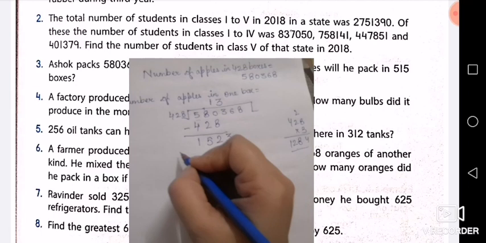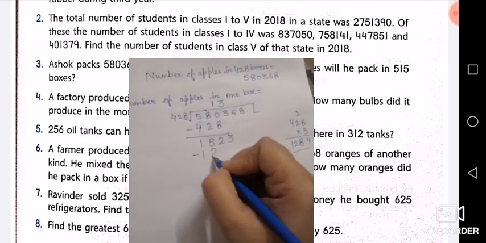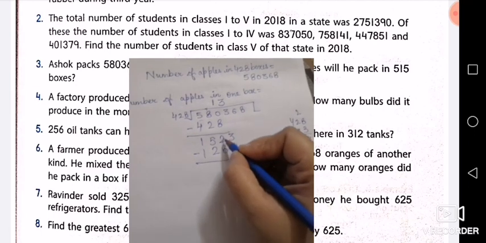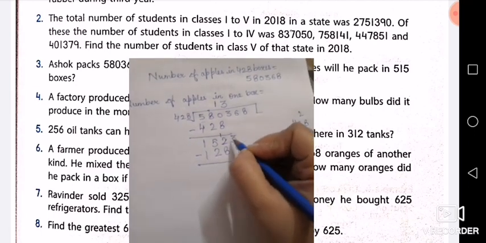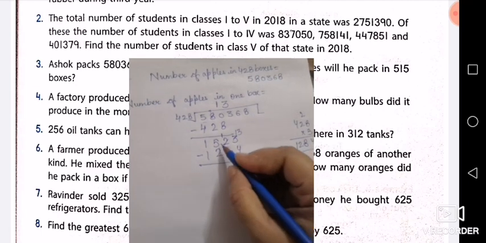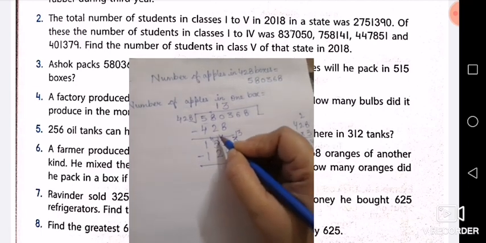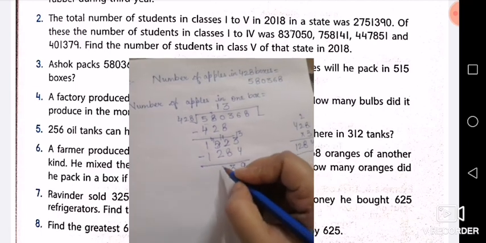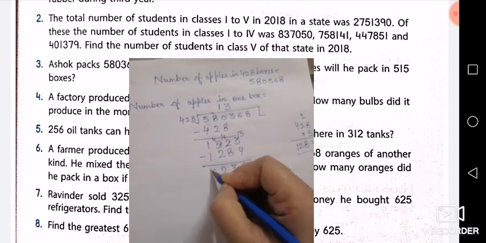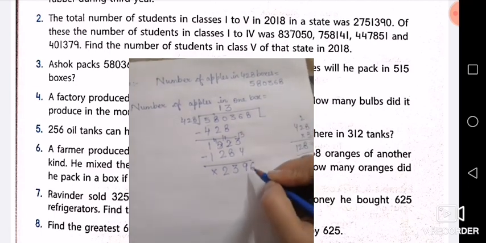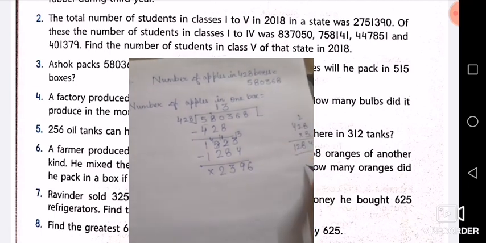We'll do the subtraction. 1, 2, 8, 4. Do the subtraction now. This will become 1. This will become 13. 13 minus 4, 9. Then this will become 4. This will become 1. 11 minus 8, 3. 4 minus 2, 2. Then nothing will be left here. Now what will be the next number? That is 6. Now it will go on.